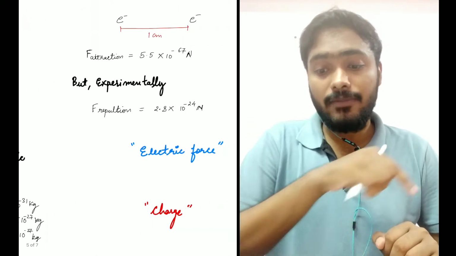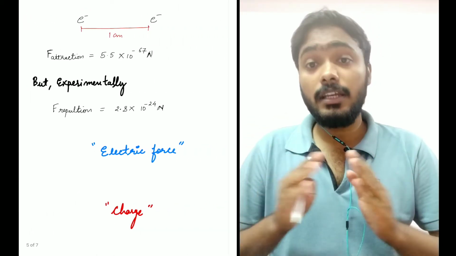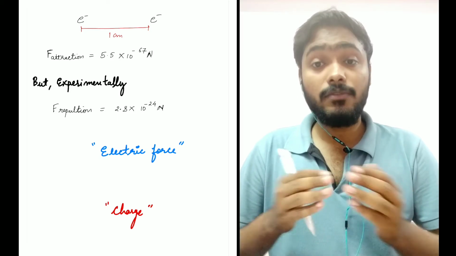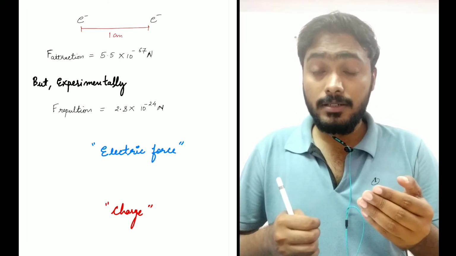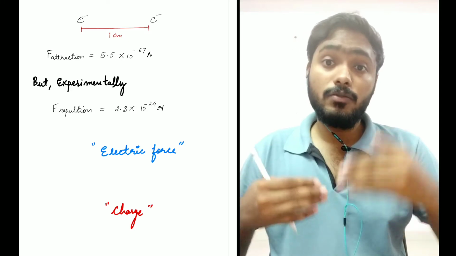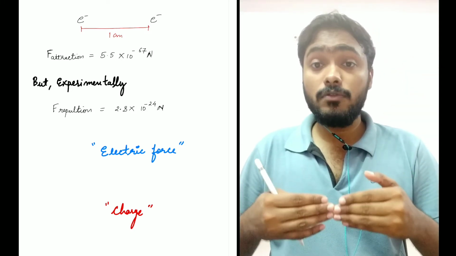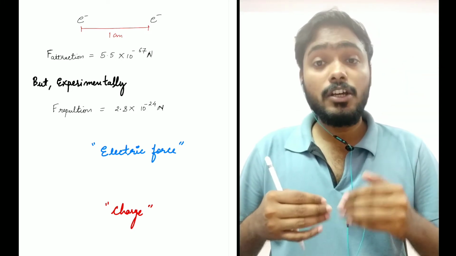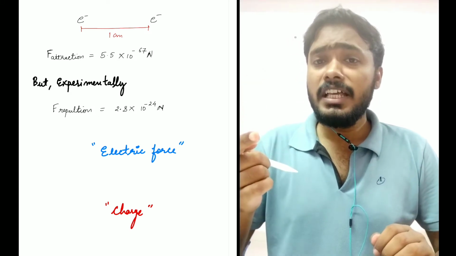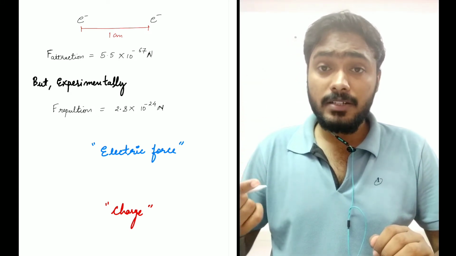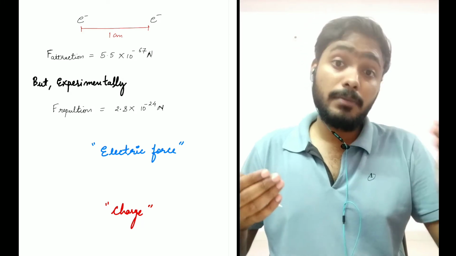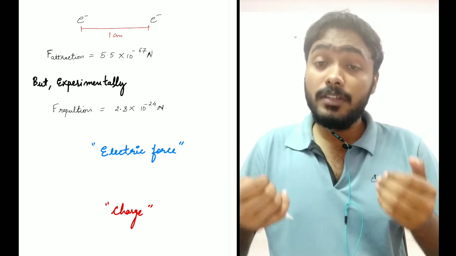In our 11th standard we studied gravitational force, right? And we know that if we have mass, then we will be attracted to other mass by this force, which we call gravitational force. Very similarly, these subatomic particles have mass, so they must attract other particles by virtue of their masses, right?